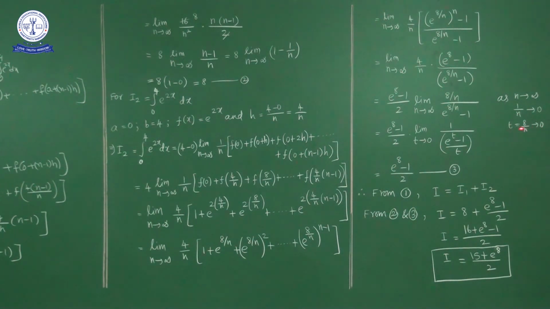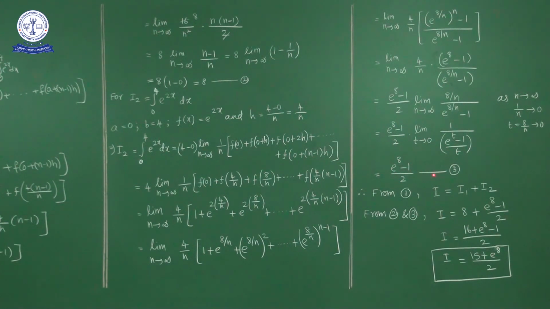Mark it as t. So t approaches 0, this limit reduces to limit t approaches 0, 1 by (e power t minus 1) by t. This t you can write in the numerator also, no issue. So what is the advantage? Limit t approaches 0, e power t minus 1 by t is 1. So this limit part is 1. So I2 is equal to e power 8 minus 1 by 2.